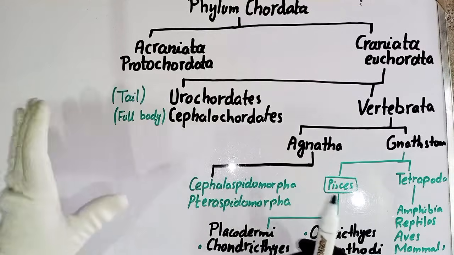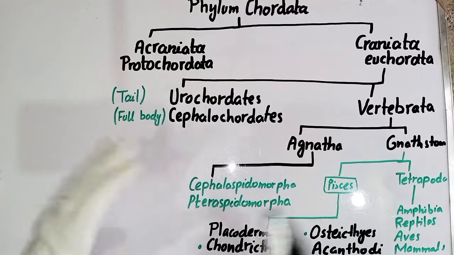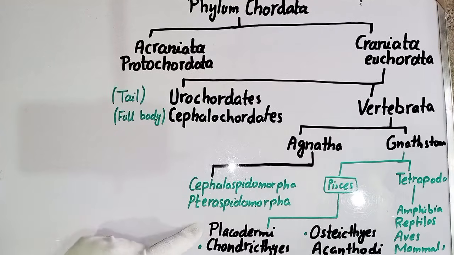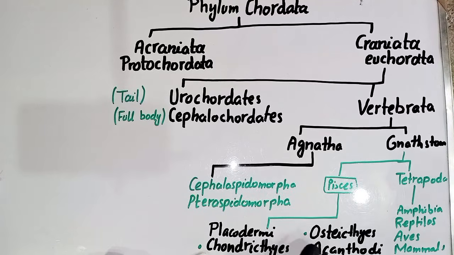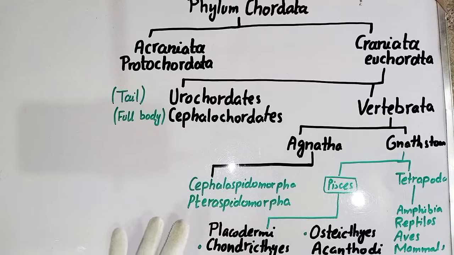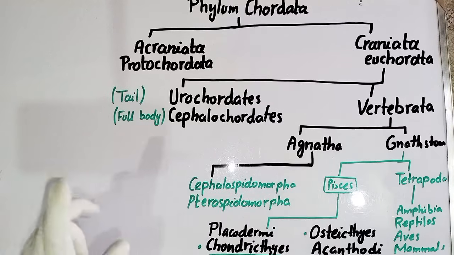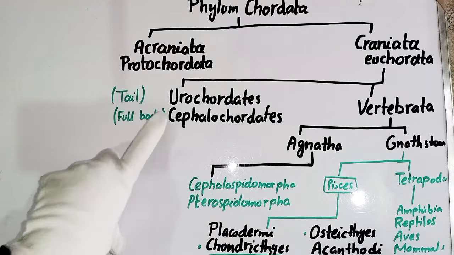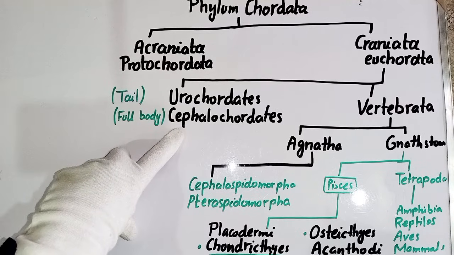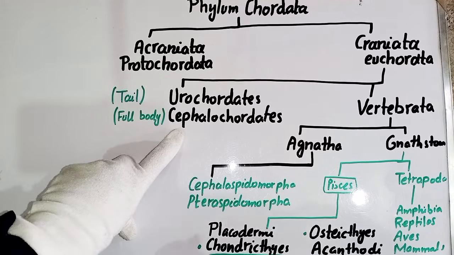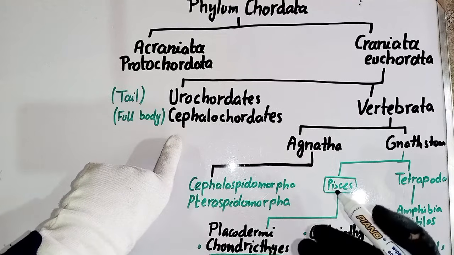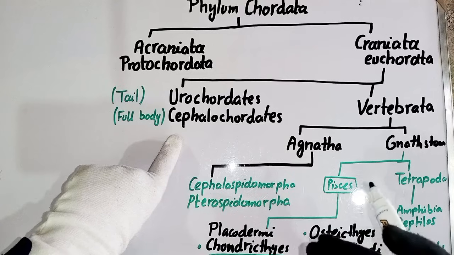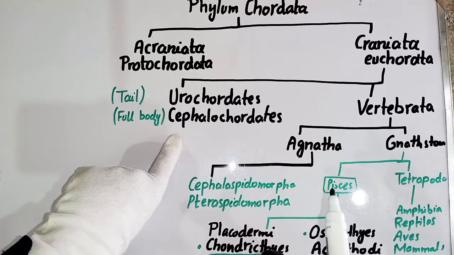If we talk about the vertebral column and the notochord, remember the order: the first class is Placodermi, second is Chondrichthyes, then Osteichthyes, and then Agnatha. The Chondrichthyes have a vertebral column, but you can also say that they have the notochord. So the notochord is not only present in the Urochordates and Cephalochordates. As we know that evolution continues, with the passage of time the structures that no longer function in our body are going to end.